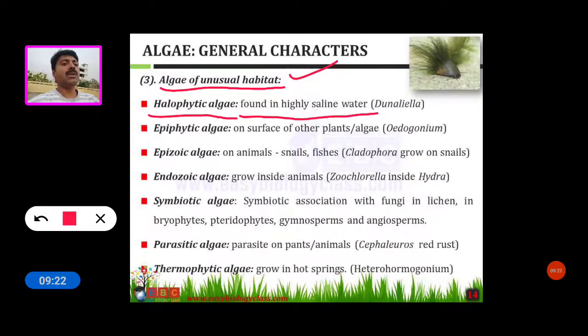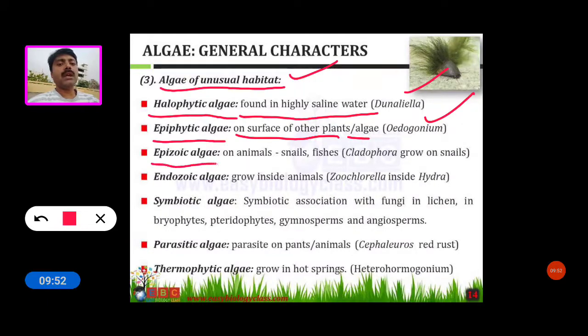For example, Dunaliella. It grows only in highly saline water conditions. Some algae grow as epiphytic algae, on the surface of other plants or algae. This is the Oedogonium, an epiphytic alga.